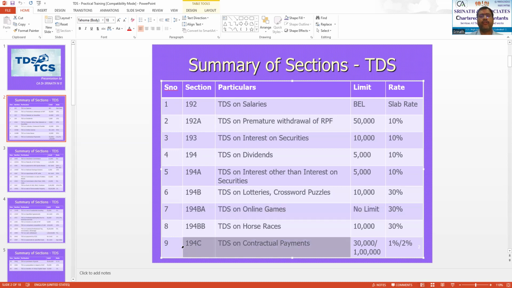Then comes section 194C, TDS on contractual payments. This includes payment for works contracts and all. If you are making any payment under a works contract, the payer has to deduct TDS if a single payment exceeds 30,000 rupees or the aggregate amount exceeds 1 lakh rupees. The rate of TDS will be 1% if the recipient is an individual or HUF, and if the recipient is any other person, then the rate of TDS will be 2%. That is what has been highlighted here.